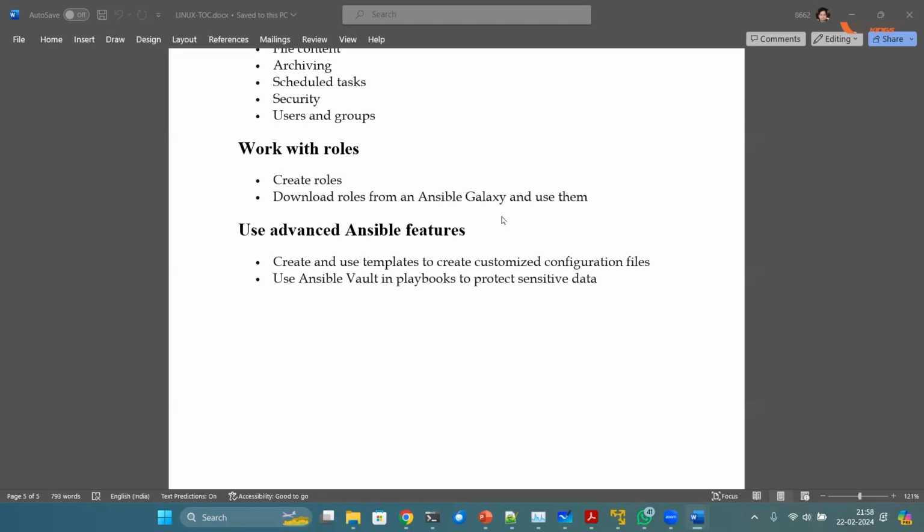Similarly, using APIs, you can connect to vCenters, VMware vSphere. You can connect and perform the automation, deploy machines from a template or whatever you want to do. There are several modules available for each and every task. So it's like a complete automation solution, and it doesn't need that much configuration because it is agentless.